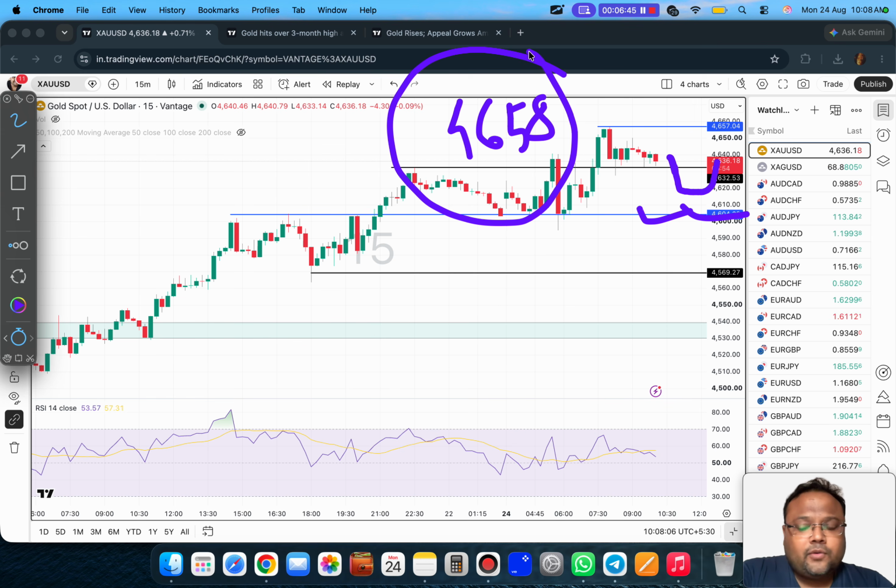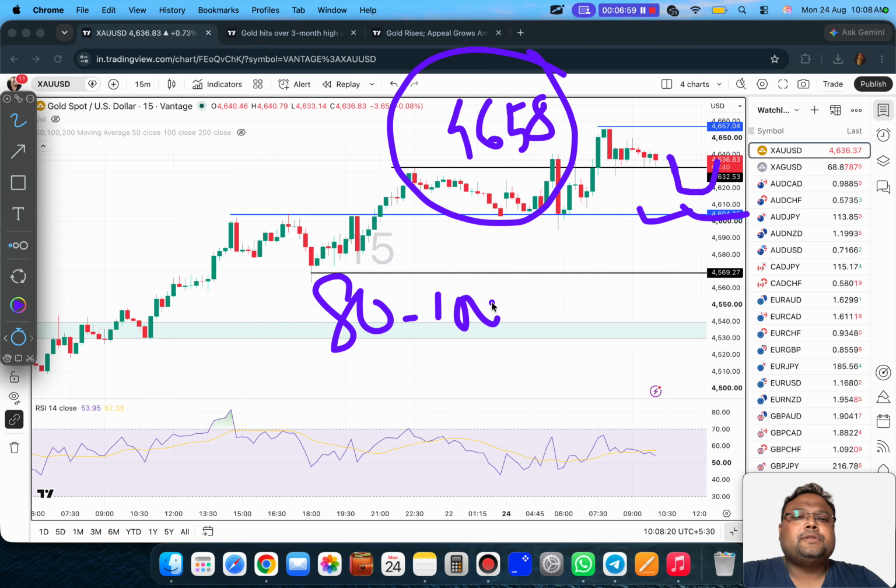But here we have seen that on the higher time frame, the market is standing at the top. So it is a little bit risky to keep an open TP or expect 200 to 400 pips. So initially, let's go with 80 to 100 pips. If the market shows that it has potential, if it is a very big green candle or high volume breakout, then we can move along with the breakout.